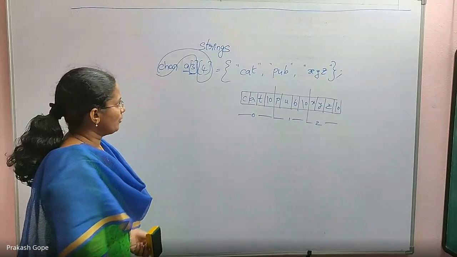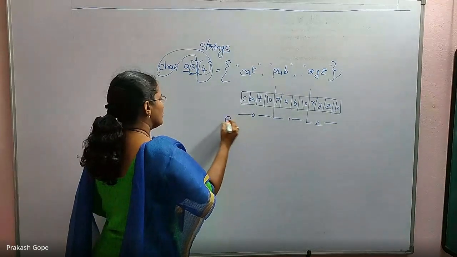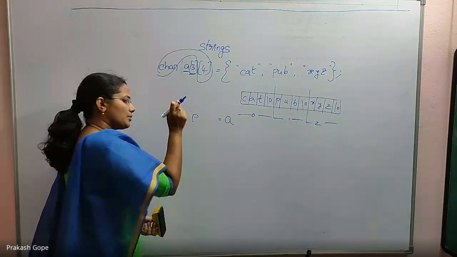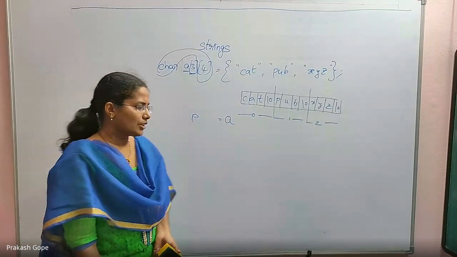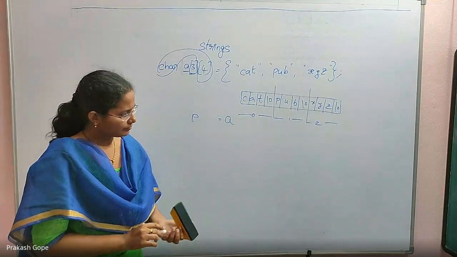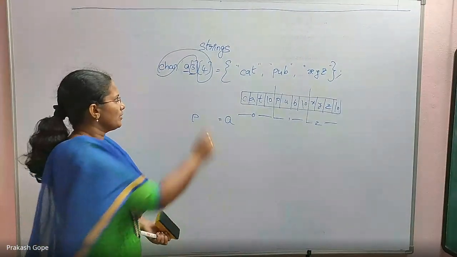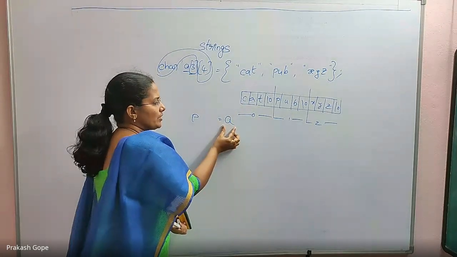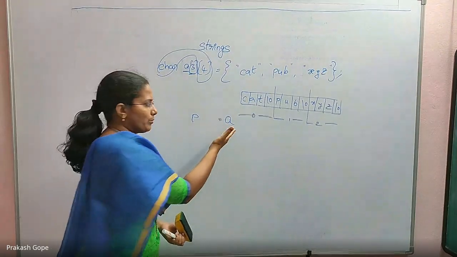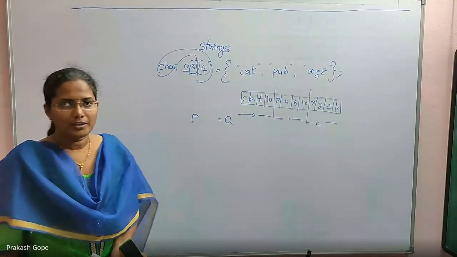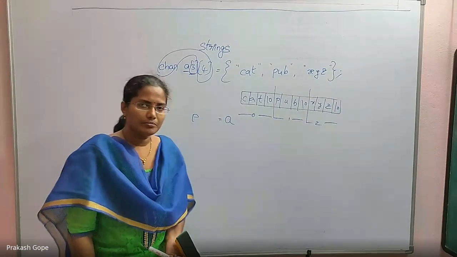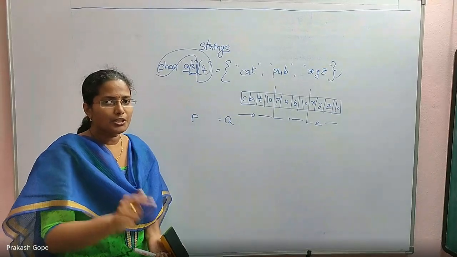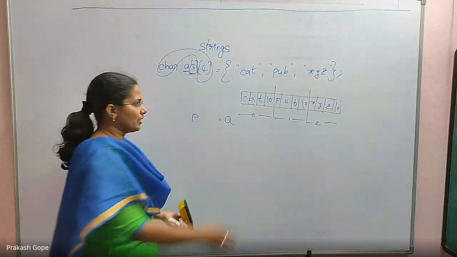Right? Now, if I want to assign A to P, how should I declare this P? What is the declaration? Array name A. I want to assign it to P. So whatever is the type of A, same should be the type of P. What is the type of A? Because it's an array name, it indicates the address of the first element of the array.